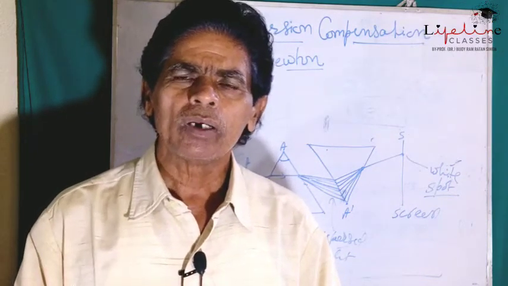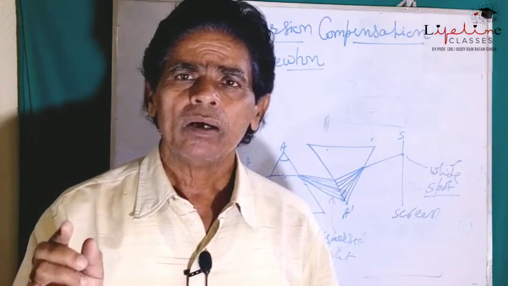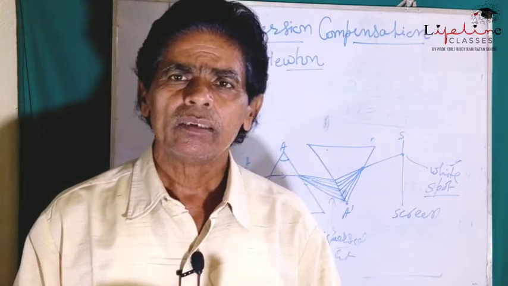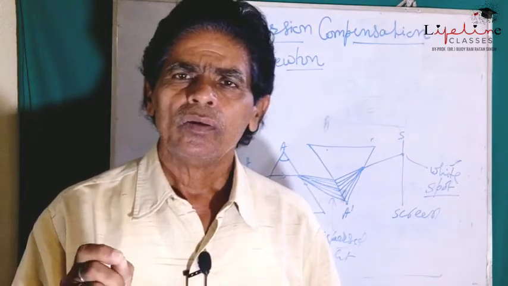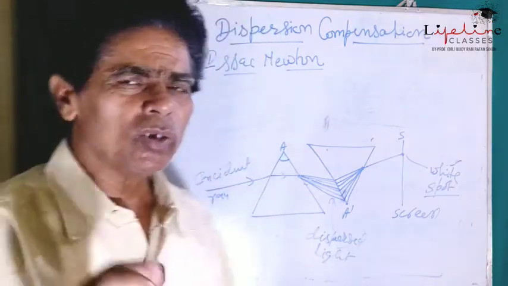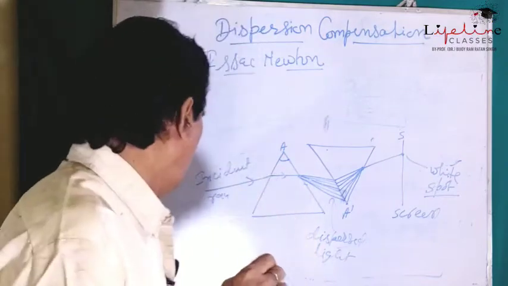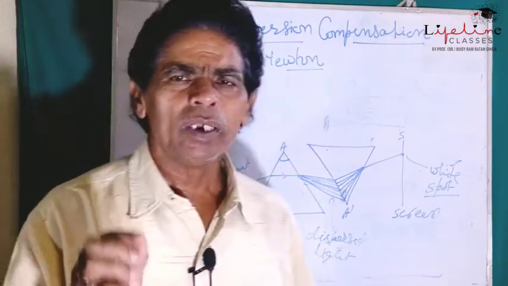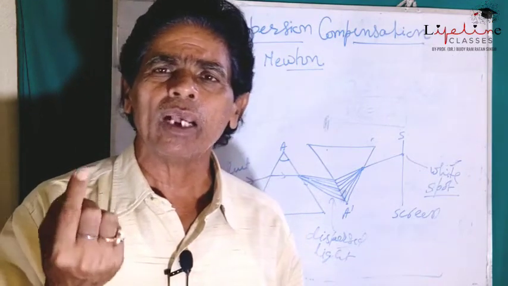onto the eyes of the observer. So the observer is able to see the dispersed refracted rays as a rainbow. So actually a rainbow is not the result of dispersion of white light by a single droplet.